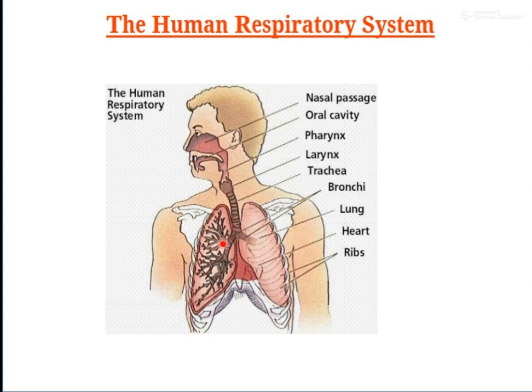This pipe divides into many pipes, again and again. It forms bronchi. Bronchi enter into the lungs, balloon-like structures of our body.